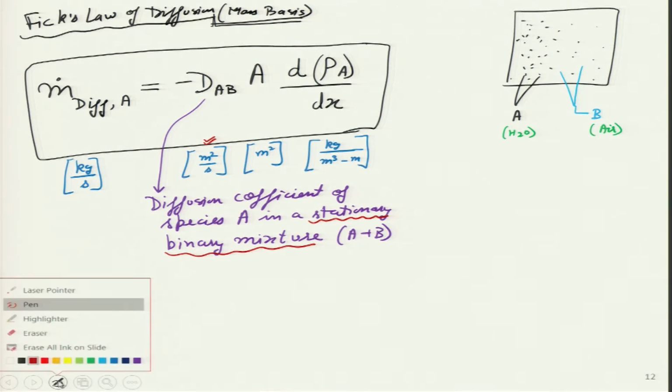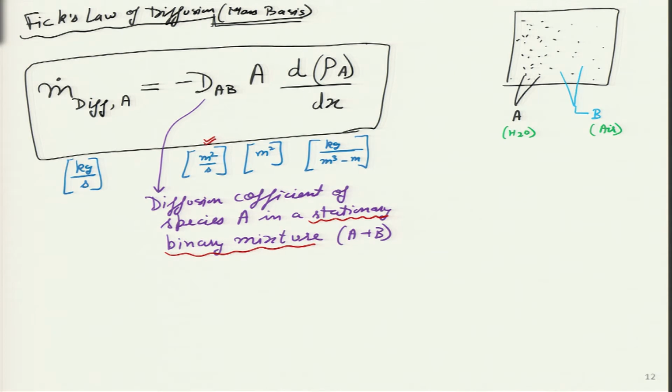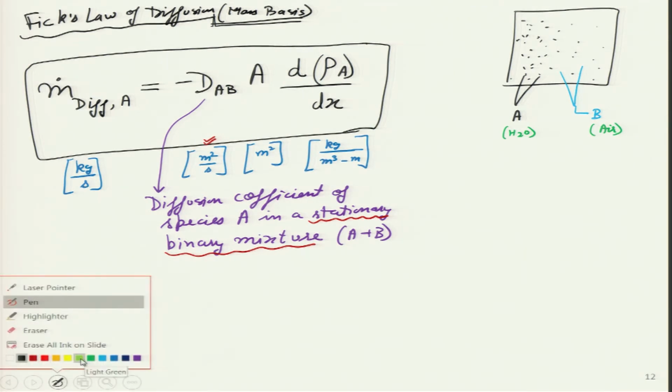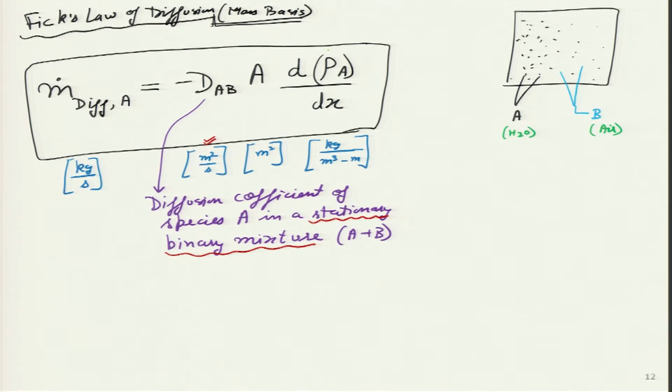Now, I will ask a question to the students: is there a way I can pull density outside this bracket, which means is there a way I can pull density outside? The answer can come from this diagram.